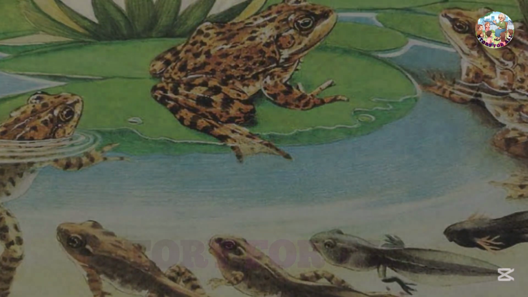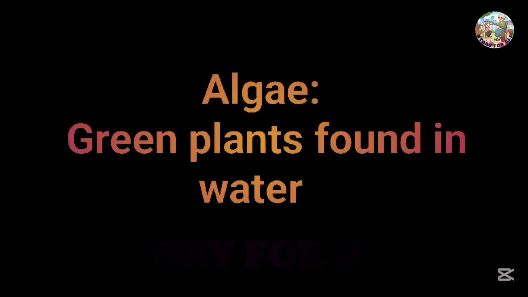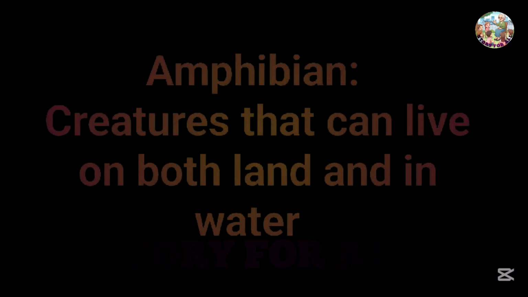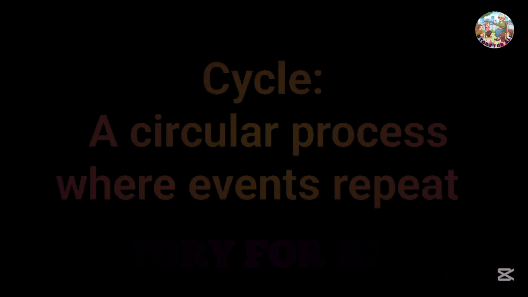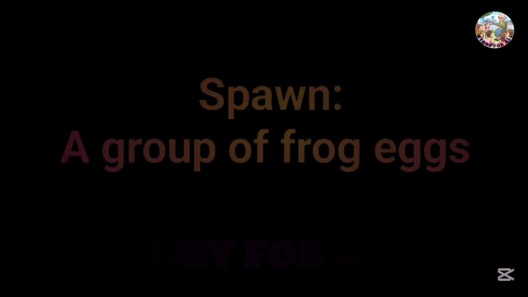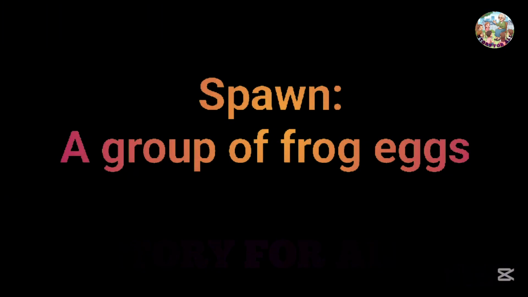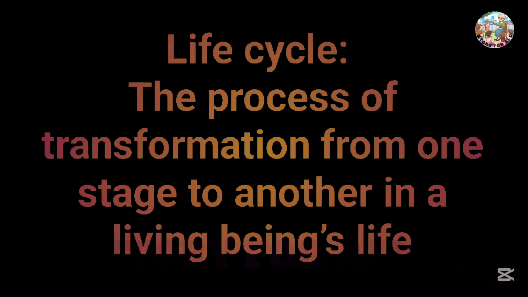Glossary of some words. Algae. Green plants found in water. Amphibian. Creatures that can live on both land and in water. Cycle. A circular process where events repeat. Spawn. A group of frog eggs. Life cycle. The process of transformation from one stage to another in a living being's life.